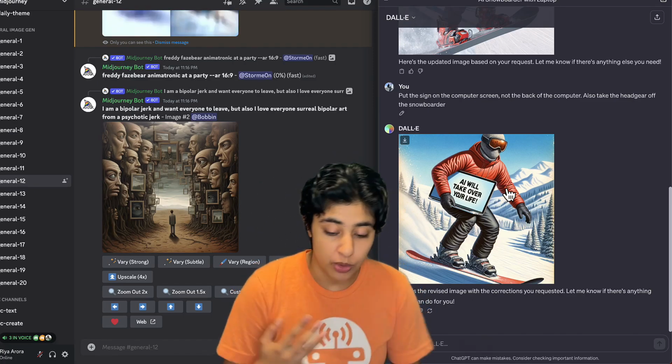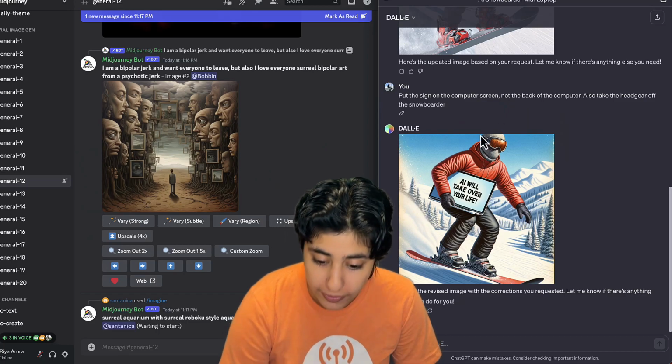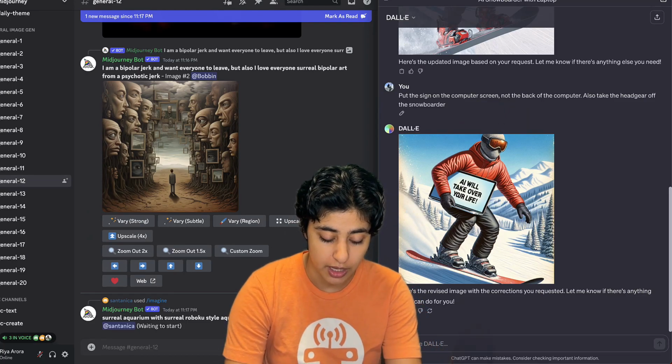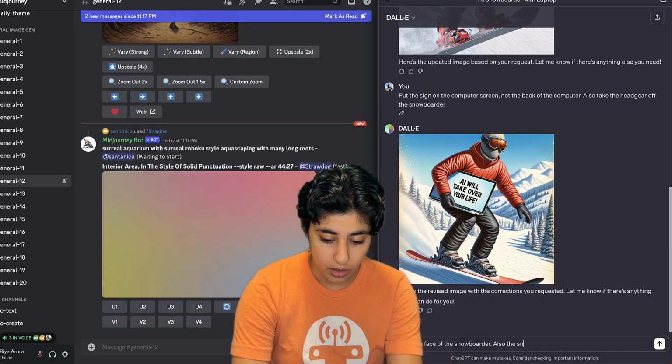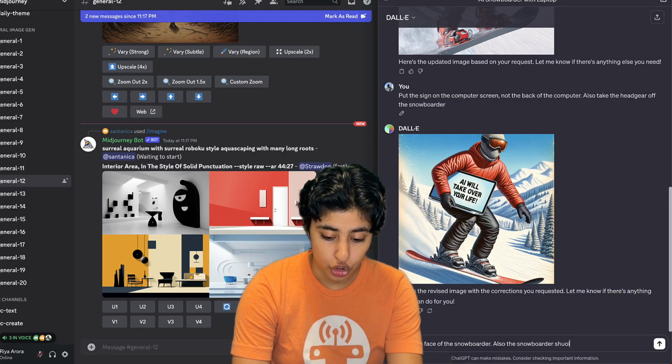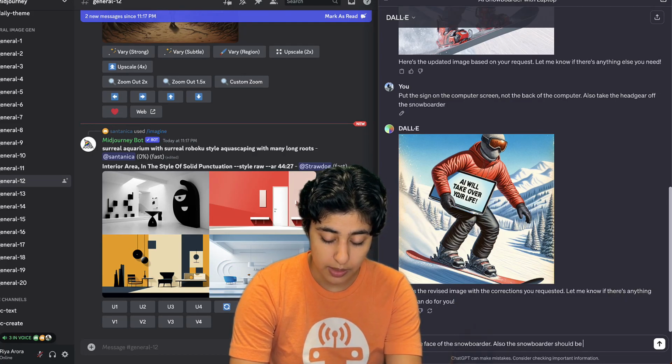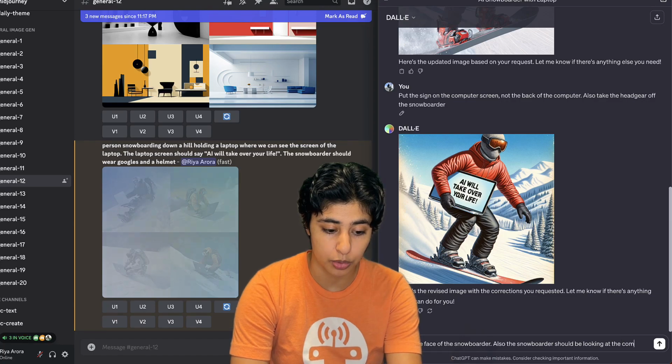Now, it's just about tweaking this up, right? So we told it that we wanted to see the face of the person, and the face is still covered. So show the face of the snowboarder. Also, the snowboarder should be looking at the computer screen.